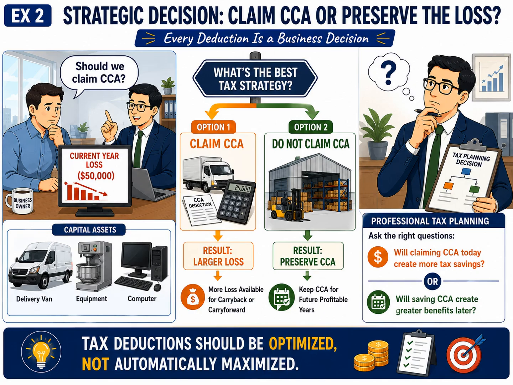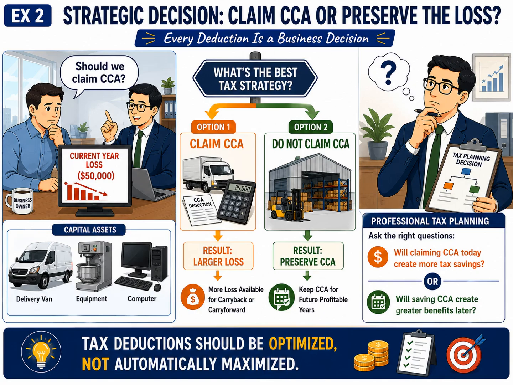The second option is not to claim CCA. Remember that claiming CCA is generally discretionary. A corporation is not required to claim the maximum amount each year. Instead, it can leave some or all of the available CCA unclaimed. Those unused deductions remain available for future years when the corporation returns to profitability. This is where tax planning begins.